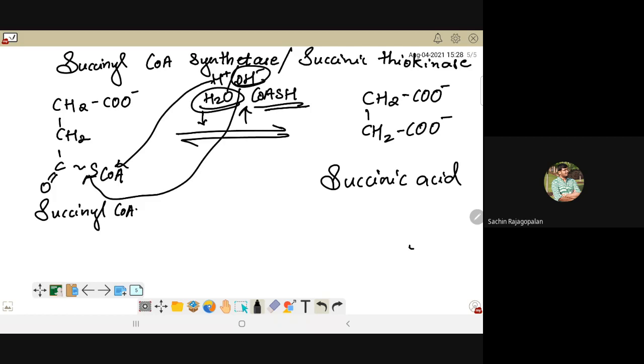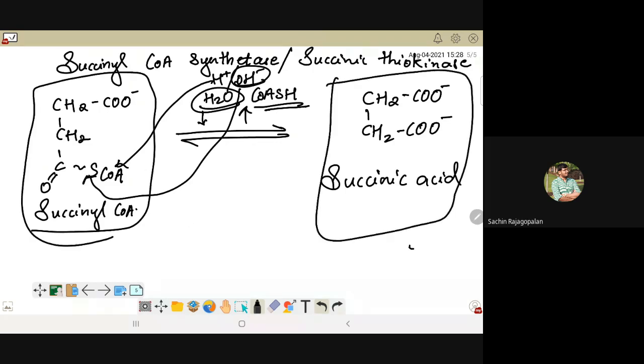Now, please understand that this is a reaction where you are converting a high energy compound to a low energy compound, which means a lot of energy is going to be released in this process. So when a lot of energy is released in the process, we are going to have someone to fix that energy for us.